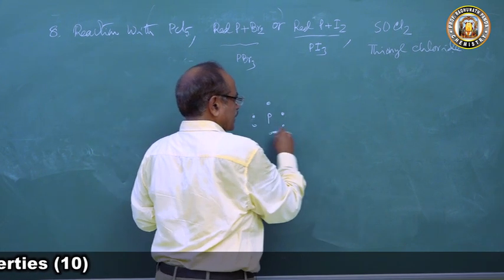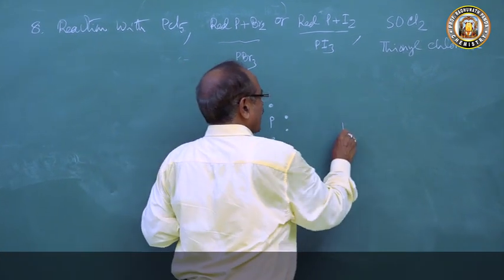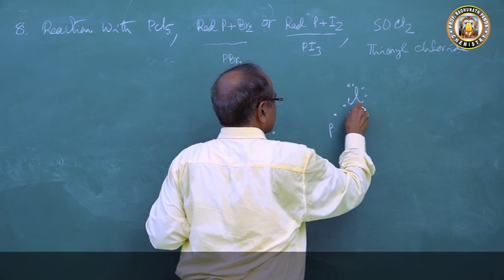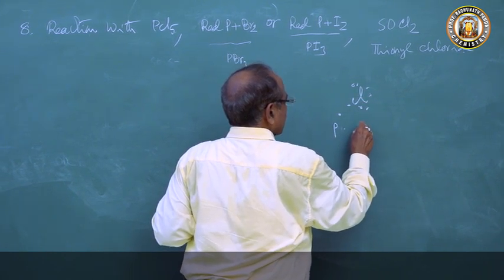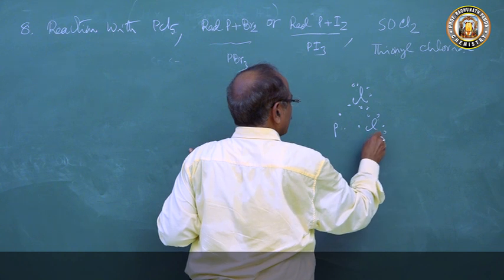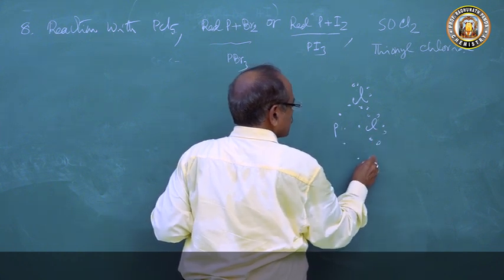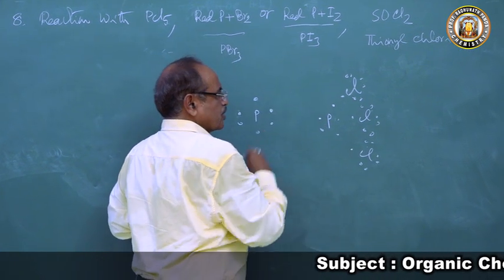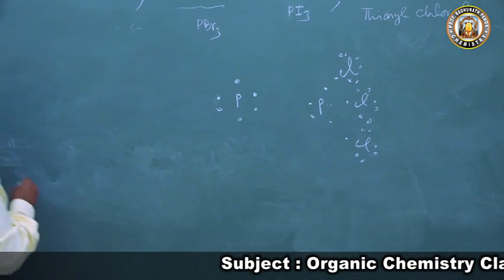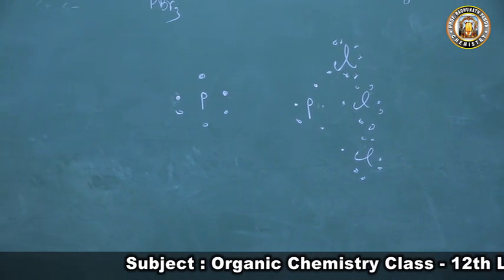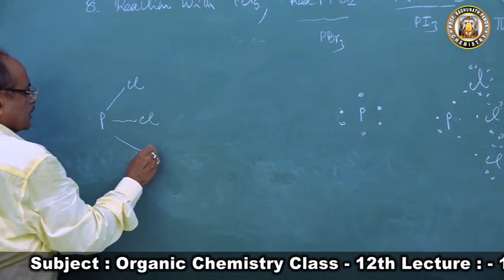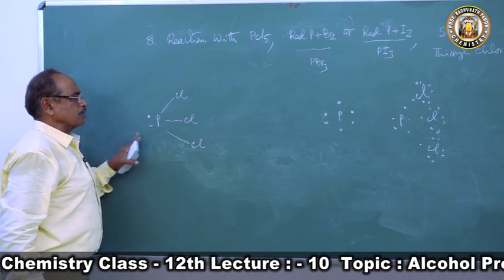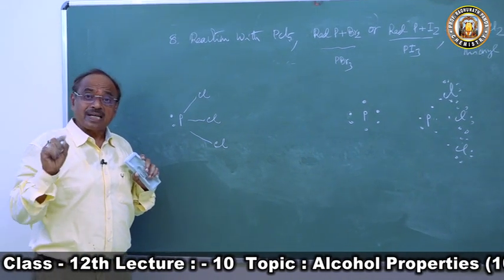So 3 chlorine atoms combine with phosphorus. Chlorine has 7 electrons in its outermost shell. So these 3 chlorine atoms form 3 covalent bonds with phosphorus very easily, and a lone pair of electrons remains. So this is PCl3. That means in PCl3, phosphorus is bonded to 3 chlorine atoms covalently. It is in sp3 hybrid state and it has a lone pair of electrons. This is PCl3.